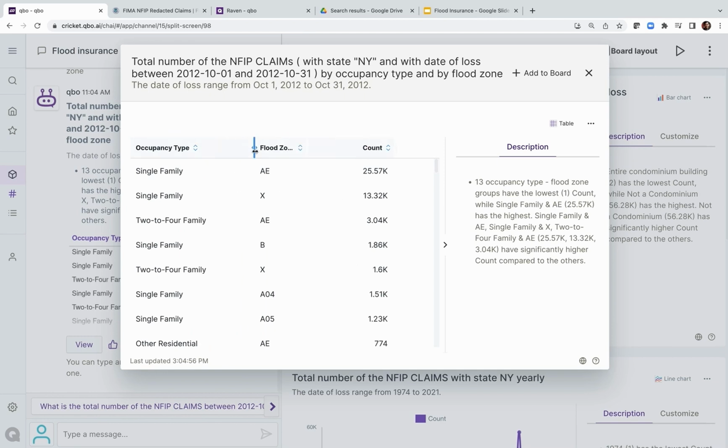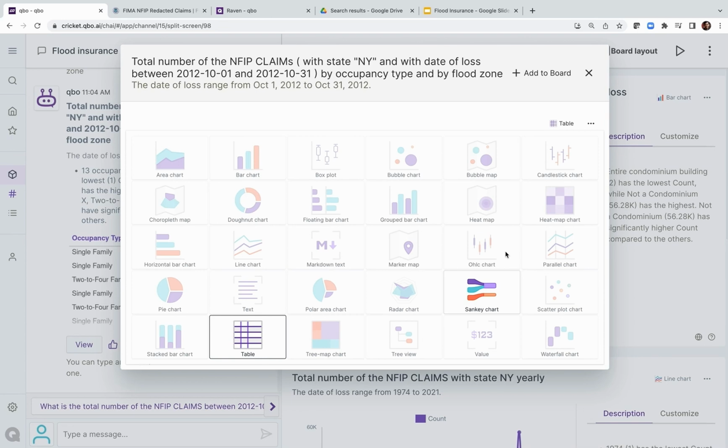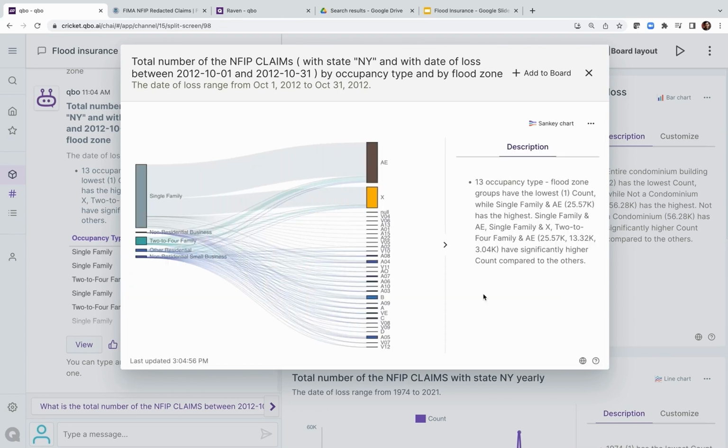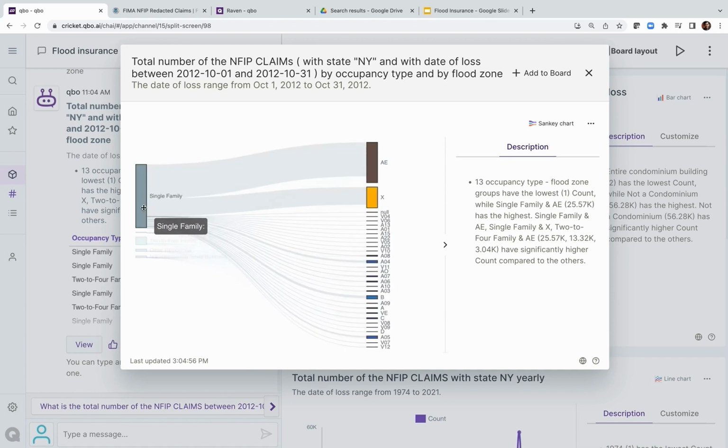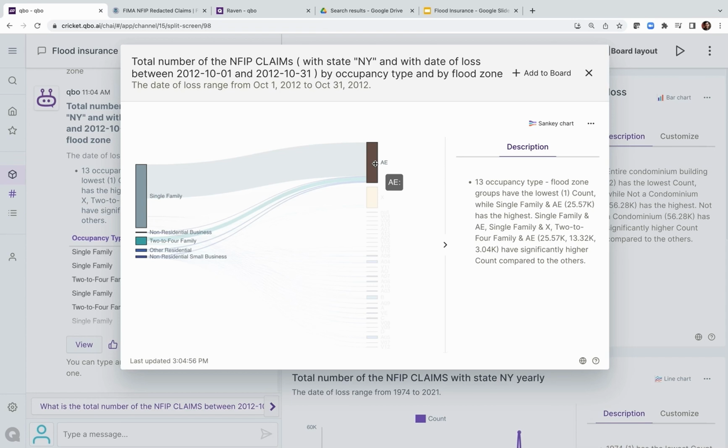This comes back to me as a table, but let's see if I can show it in a different view. Let's see a Sankey chart. So here we see that many of the claims came from single family houses, some from 2 to 4 family houses. Many of the claims were related to flood zone AE. AE is a higher risk flood zone, but many also came from X. X is in fact a lower risk flood zone. So it's kind of surprising that a significant proportion of the claims came from houses that are designated as technically low risk or moderate risk.